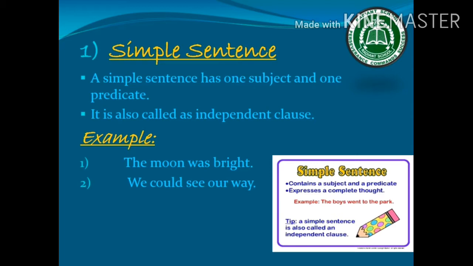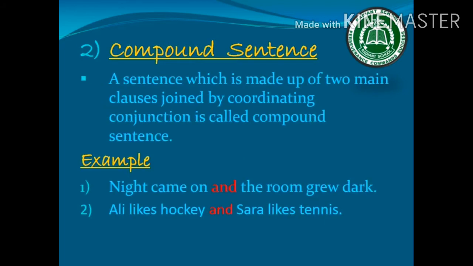So, a simple sentence has a subject and a predicate. It is also called an independent clause. The next type is the compound sentence. A sentence which is made up of two main clauses joined by a coordinating conjunction is called a compound sentence.